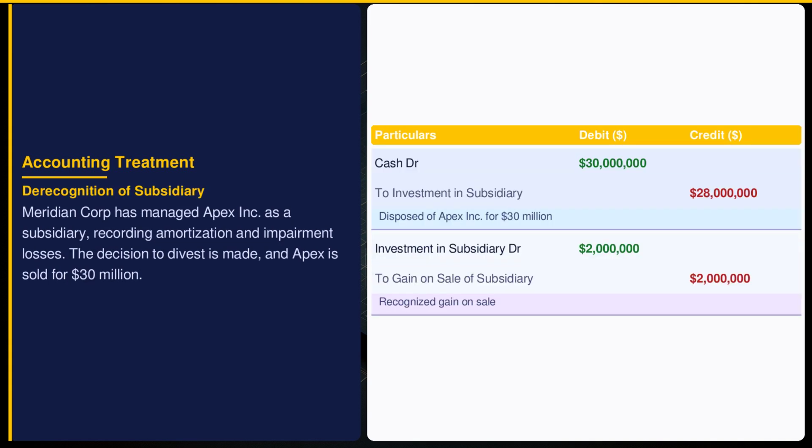Upon selling Apex Incorporated for $30 million, Meridian de-recognizes the subsidiary, recording a $2 million gain. AASB 3 guides this transaction, emphasizing the need to remove disposed assets and recognize any profit or loss, directly impacting income and cash flow statements.